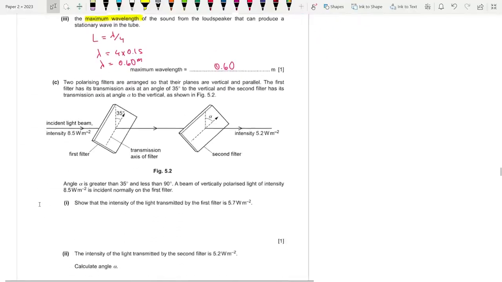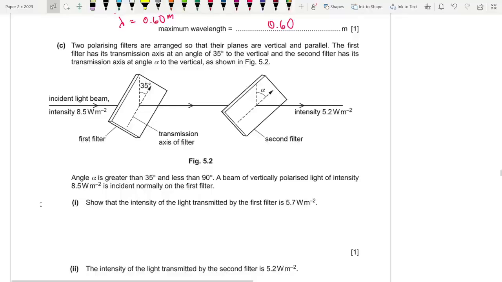Okay, moving on to the next part, part C, the new addition to the syllabus. We actually have 8 questions in this paper. It's quite big, apparently. This is a new addition to the syllabus, Malus's law. Two polarizing filters are arranged so that their planes are vertical and parallel. The first filter has its transmission axis at an angle of 35 degrees to the vertical, and the second filter has its transmission axis at an angle of alpha to the vertical as shown.